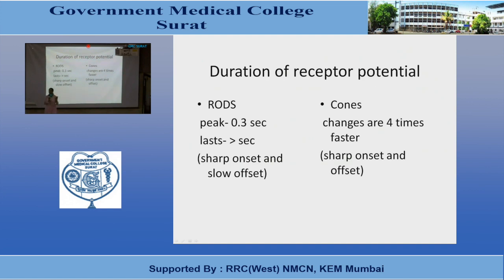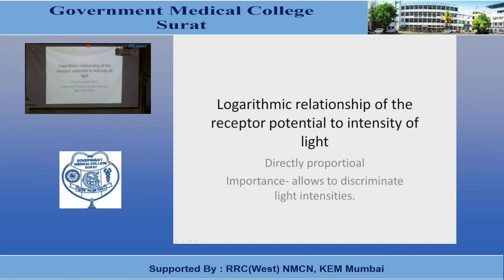That's why a visual impulse which is impinged on the retina for a fraction of a second, its image lasts on the retina for more than a second. Now, changes in the cones are 4 times faster as compared to rods. As I have already told you, there is a logarithmic relationship of receptor potential to the intensity of light. The more the intensity of the light, the more will be the degree of hyperpolarization.